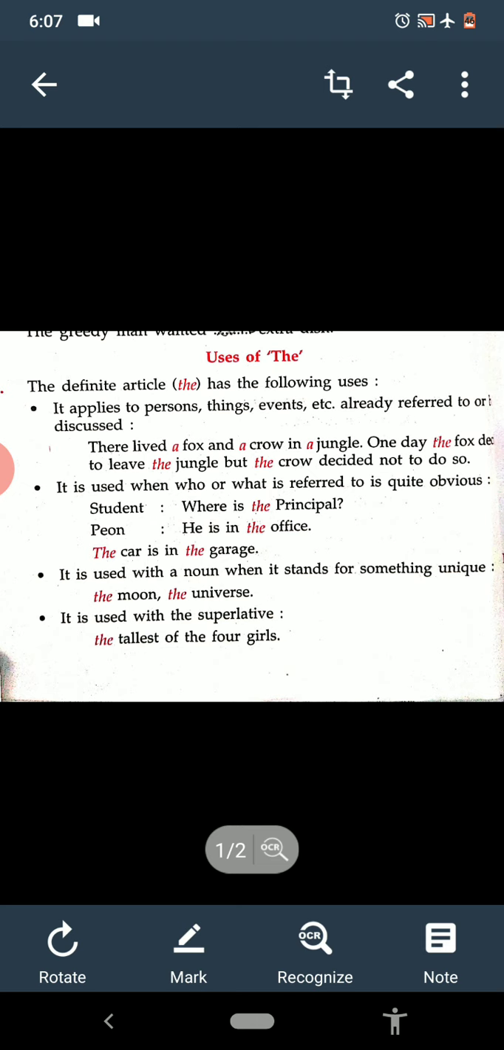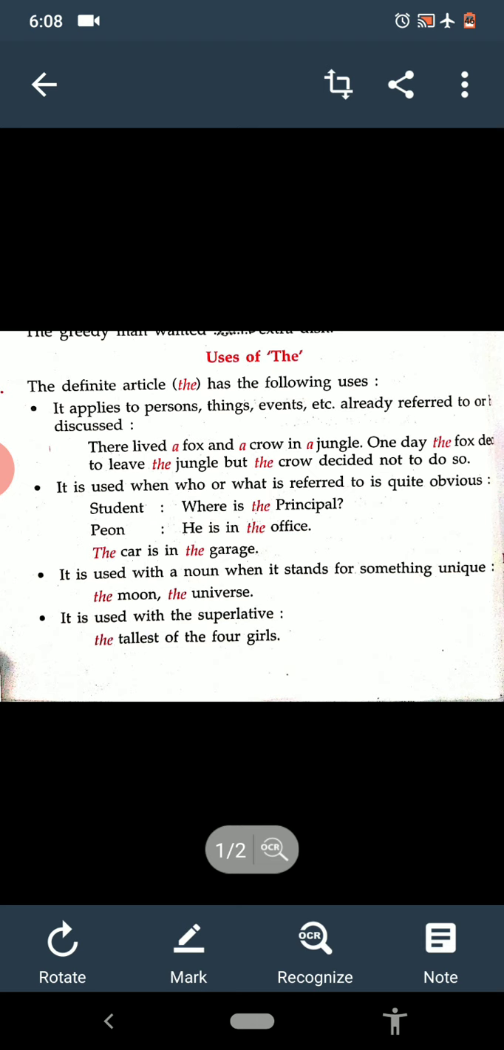Second one is, the is also used when who or what is referred to is quite obvious. The student: where is the principal? Peon: he is in the office, because it is quite obvious. Principal, office is a particular person and place. The car is in the garage. The next is, it is used with a noun when it stands for something unique. Unique things are there: the sun, the moon, the earth, the universe.